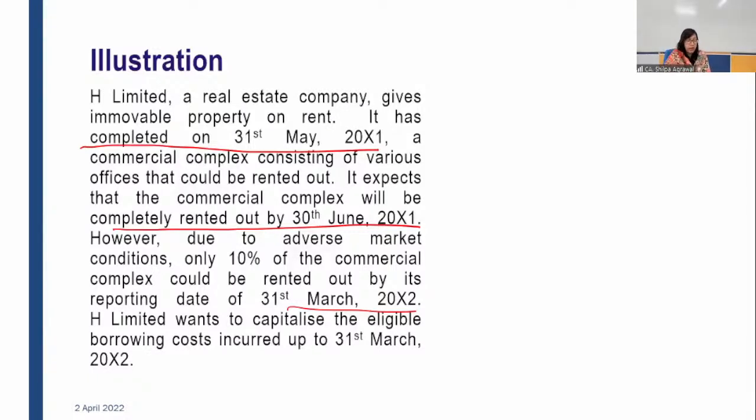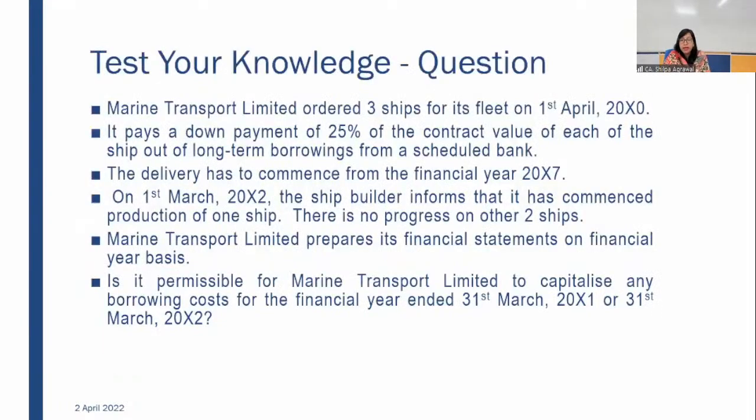Okay. Move on to the next slide. This is a test your knowledge question. Similar in this line, Marine Transport Limited ordered 3 ships for its fleet on 1st April 20X2. It pays a down payment of 25% of the contract value of each of the ships out of long-term borrowing from a scheduled bank. The delivery has to commence from financial year 20X7.